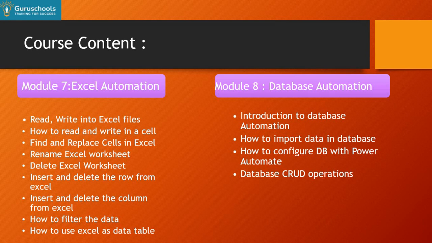And then we'll move to database automation. Database automation is also one of the key factors in automation. Here we'll talk about what a database is, how to connect to the database, and how to query the database. We can do queries for select, insert, update and delete, so we'll cover all types of CRUD operations during our automation.